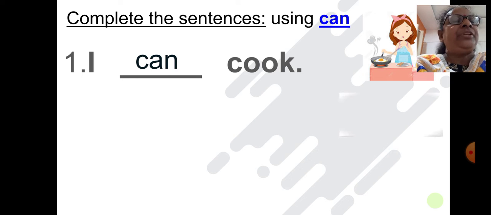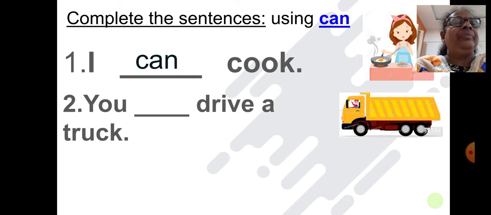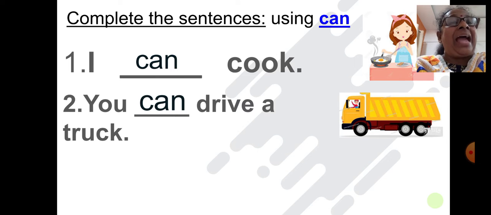Now look at the second picture. This man is driving a truck. So, you dash drive a truck. Now, what will you write over there? Yes, you will write can. You can drive a truck.